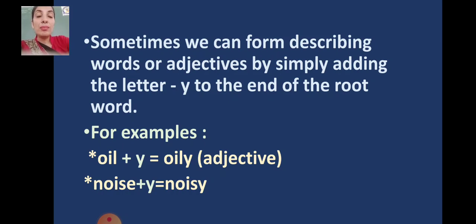Sometimes we can form describing words, or adjectives. What are describing words? Words which describe nouns or pronouns, by simply adding the letter Y to the end of the root word. For example, oil is a noun. Plus Y, when we add Y to this word, it becomes an adjective: oily. Noise plus Y becomes noisy.